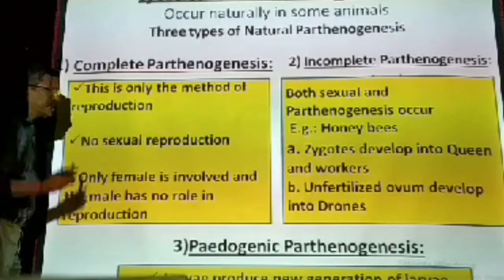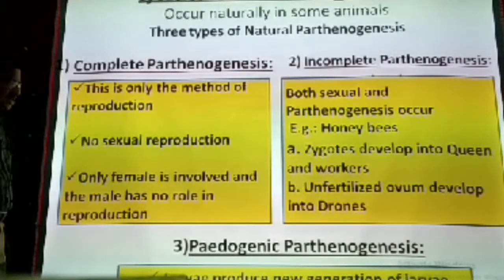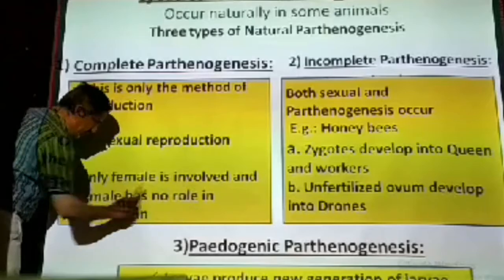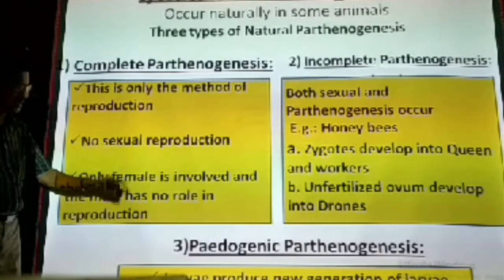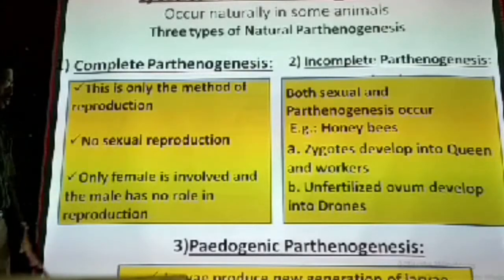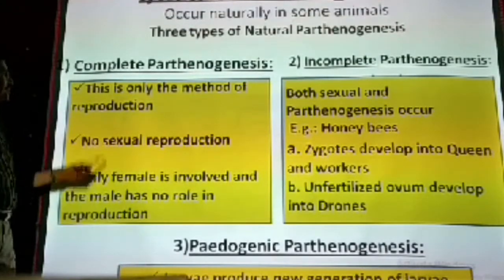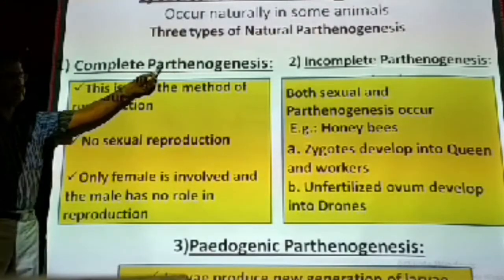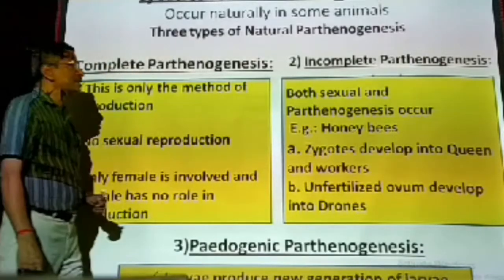No sexual reproduction takes place. Only the female is involved in reproduction and the male has no role in the reproduction. The male is there, it is producing sperm, but the sperm is not at all going to be used. So the male has no role in reproduction. These are the three characteristic features of complete parthenogenesis. In some organisms, this is the only method of reproduction taking place.